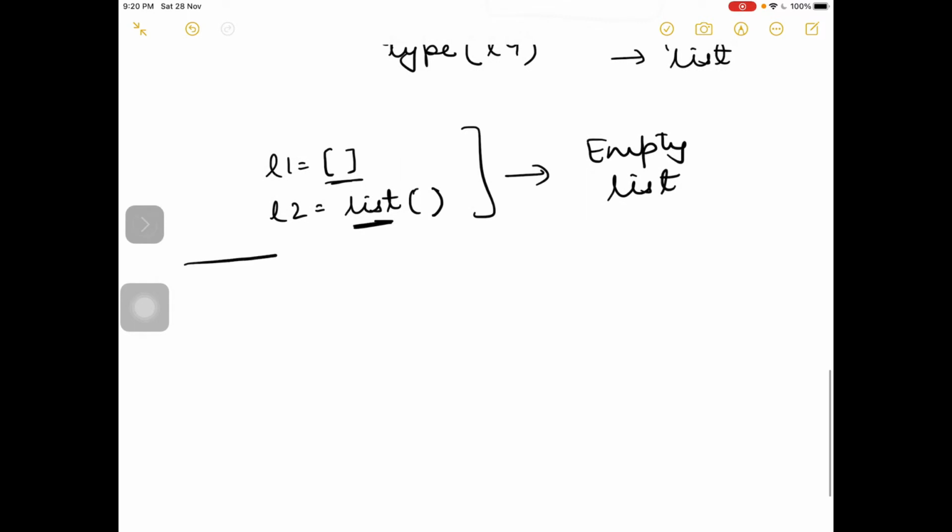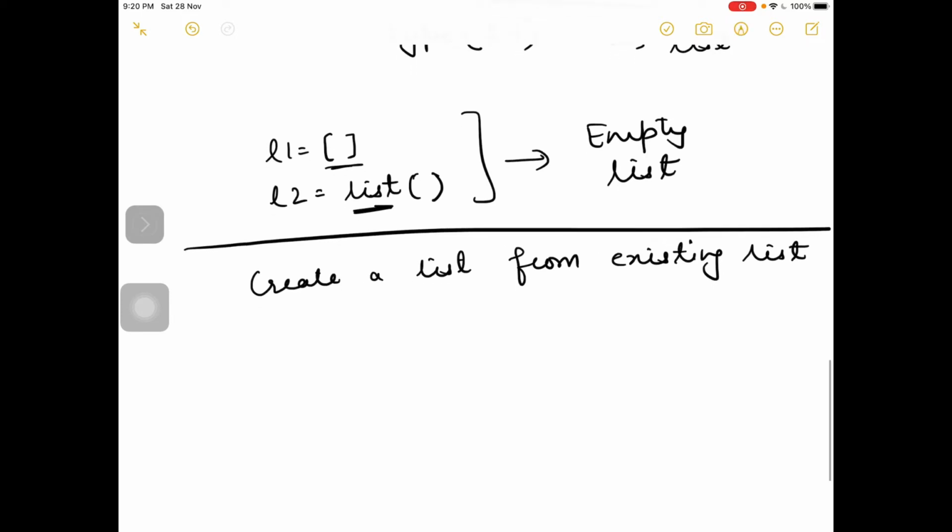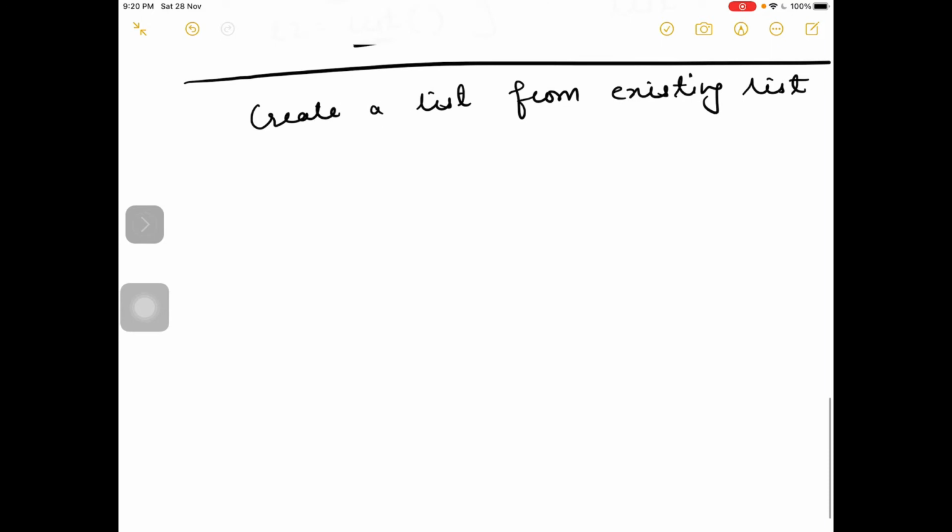Now we'll learn how to create a list from an existing list. Suppose you already have a list and you want to create a new list using that list. Suppose I create this list with 5 numeric items.